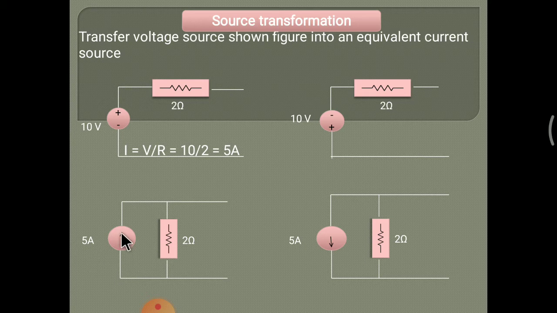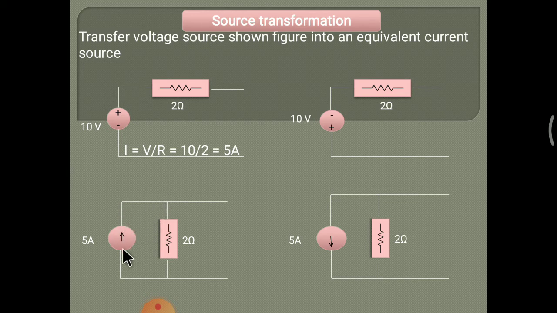But the notation of this current source, the arrow or direction of current flow, is like this: if there is a plus minus sign, meaning current flows from negative to positive, or if the source is plus minus, first plus and second minus in the voltage source, then the current flows in an upward direction in the current source.